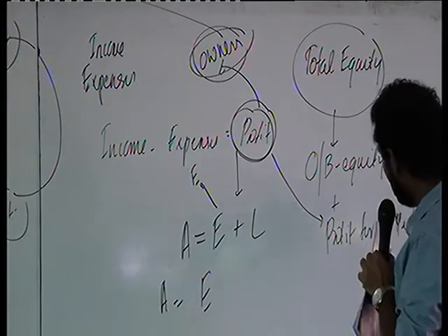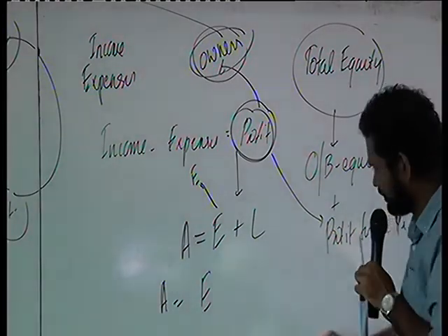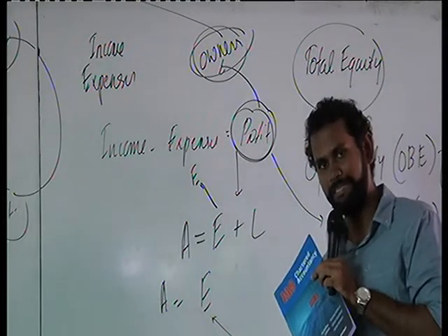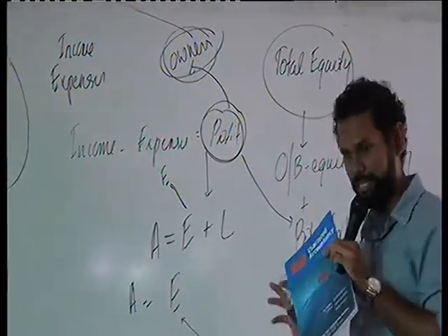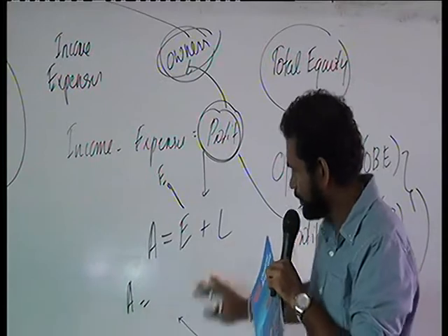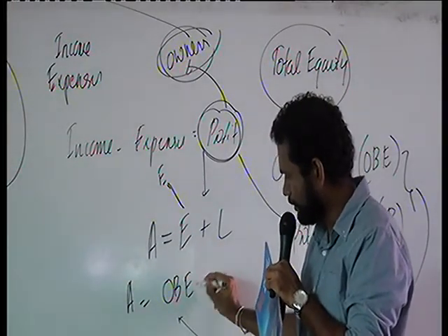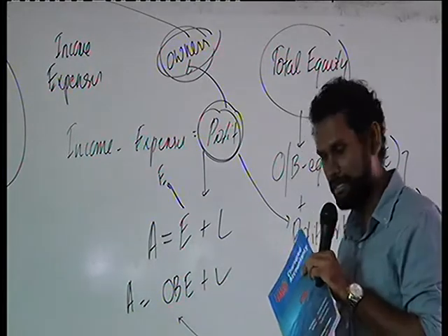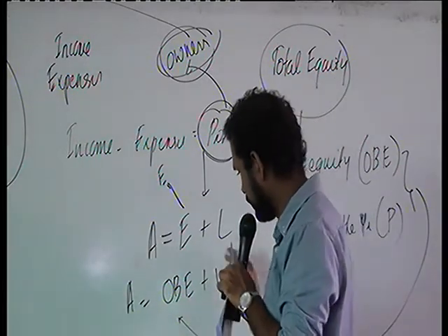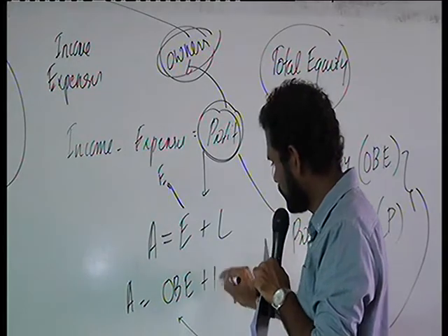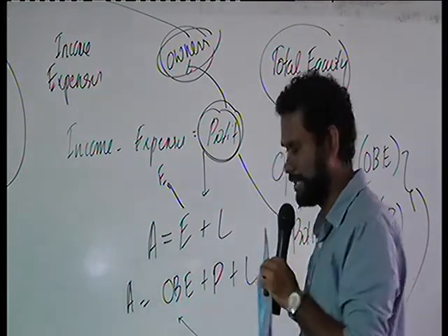So we will be taking these two into consideration, replacing equity with these two factors. So here, assets equals opening balance of equity plus profit plus liabilities.